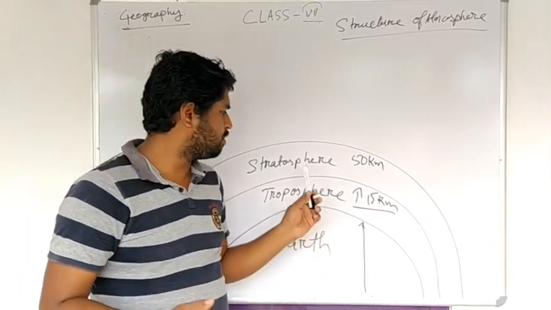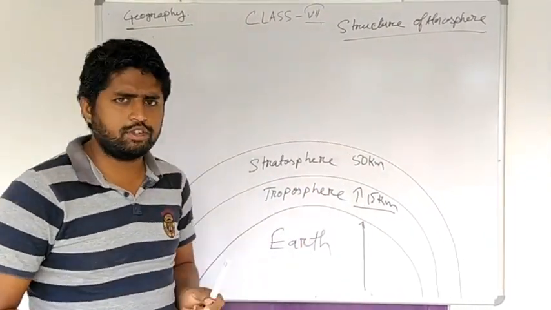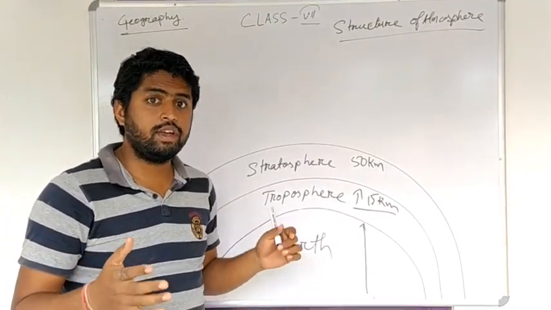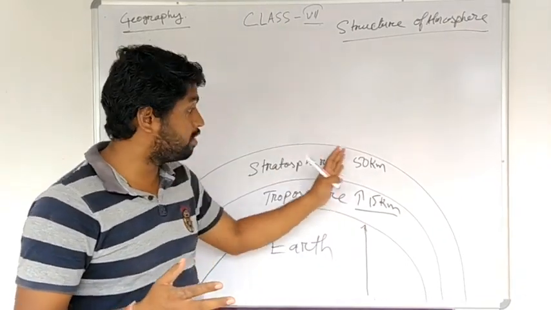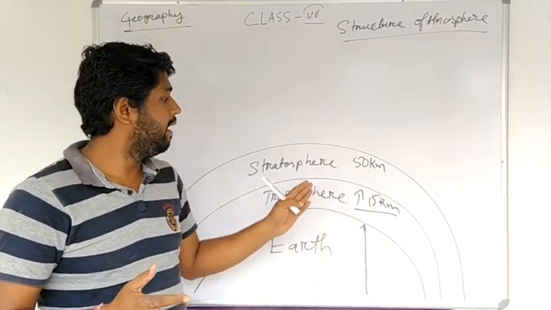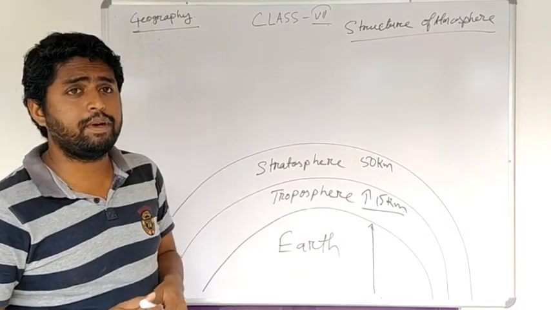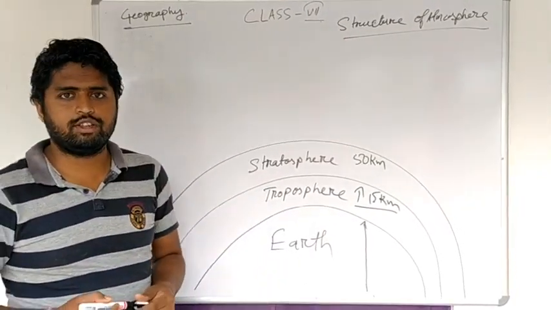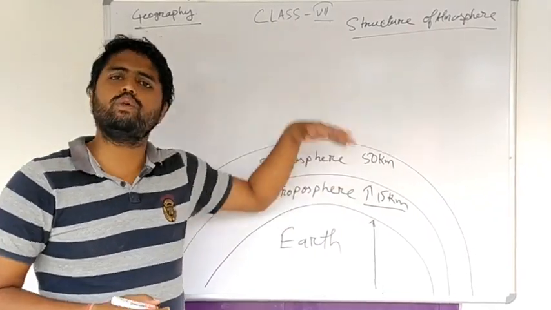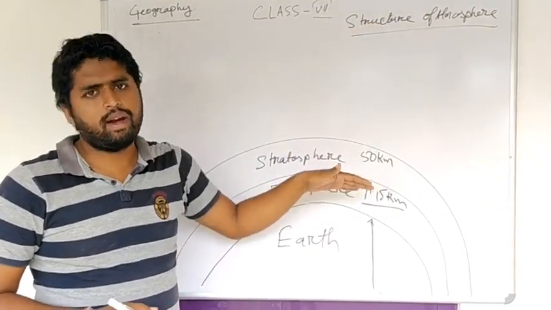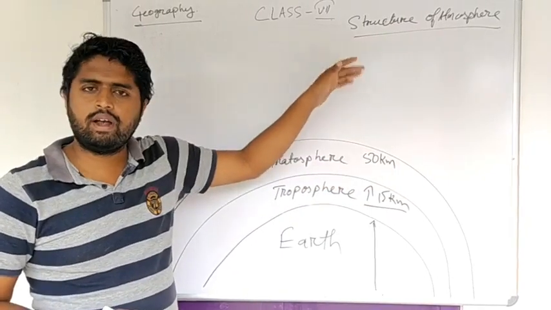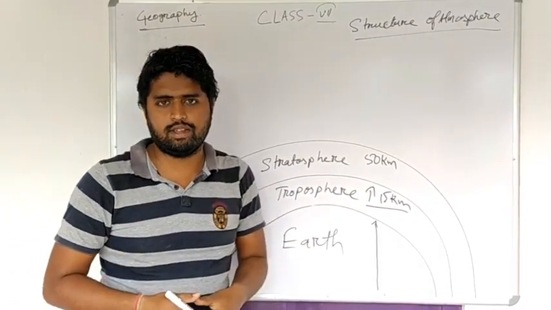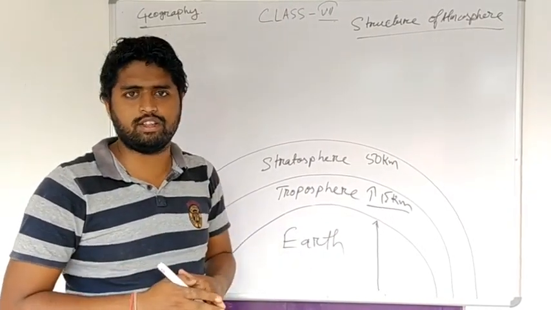Because it does not have any environmental disturbance, most of the jet fighters of the Air Force fly in this layer. Its temperature varies from 50 degrees Celsius to 0 degrees Celsius, meaning from bottom to top the temperature decreases up to 0 degrees Celsius.